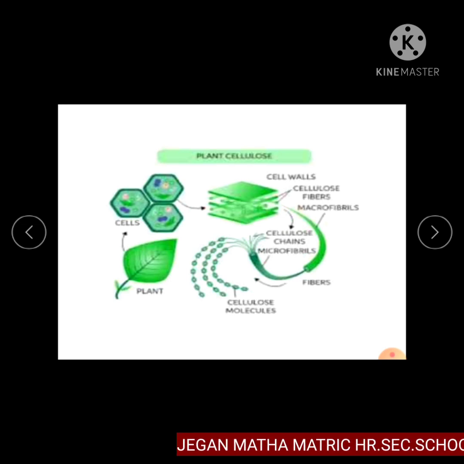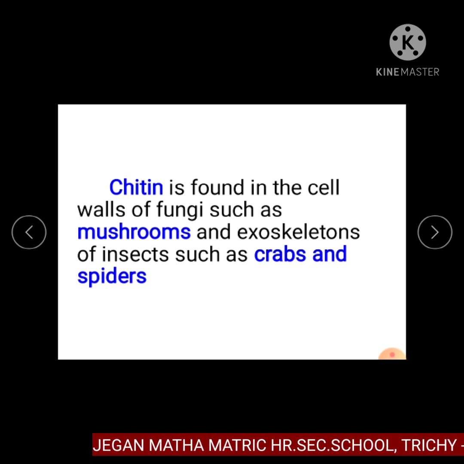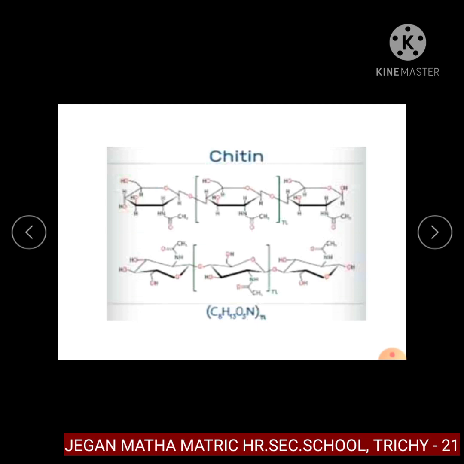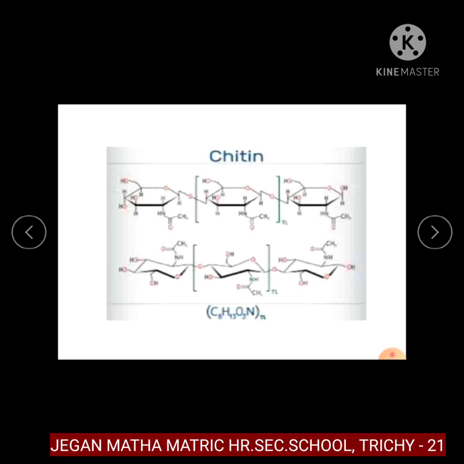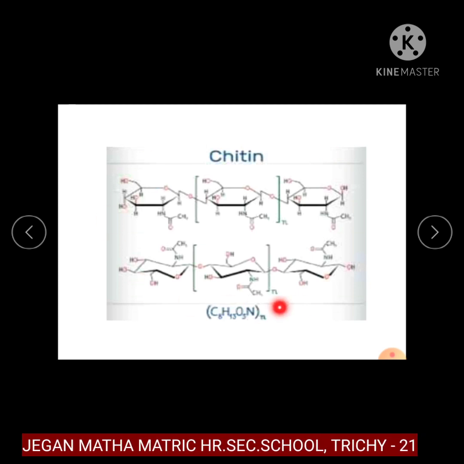Chitin is found in the cell walls of fungi such as mushrooms and exoskeleton of insects such as crabs and spiders. This is the structural formula of chitin.